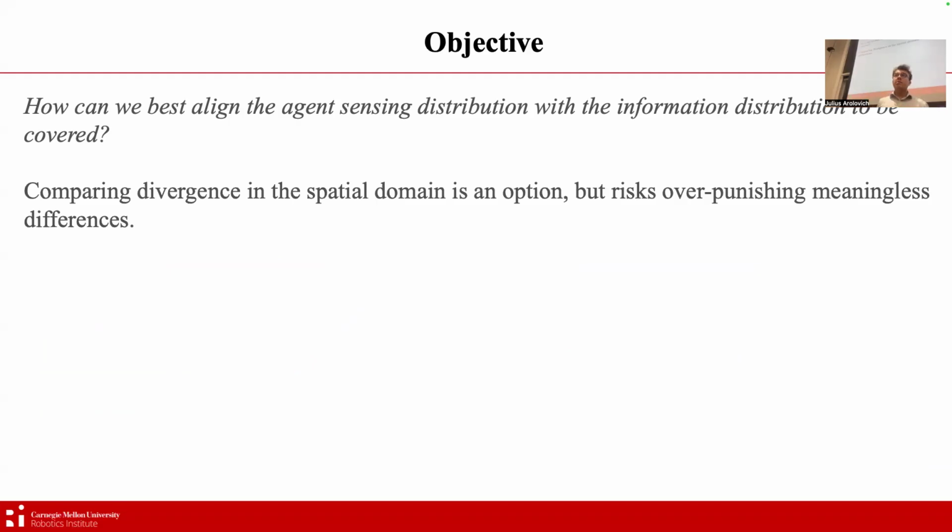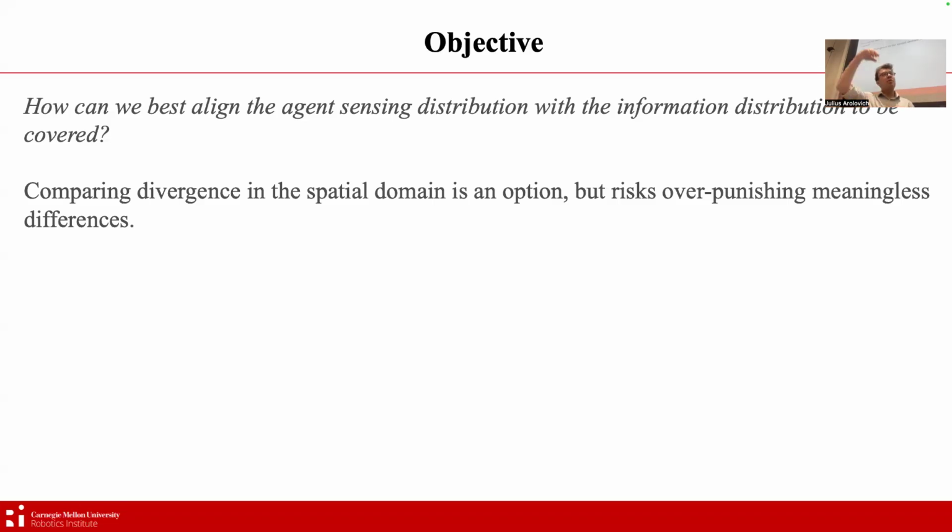One option is comparing the position of the agents and their corresponding sensing distributions in the spatial domain. But there is a drawback with this. When you are comparing the sensing footprint of each agent and the information distribution that you're seeking to cover, and you do so in the spatial domain, what you will end up doing is penalizing every tiny difference between the two distributions spatially, which we don't necessarily want to do.